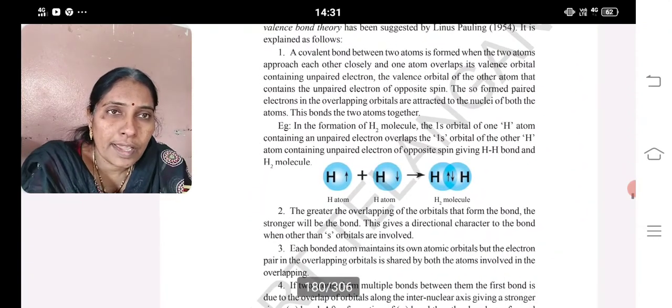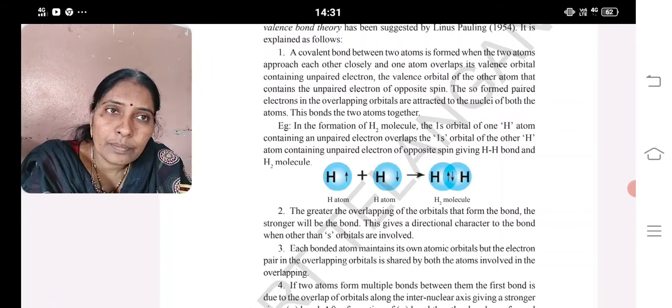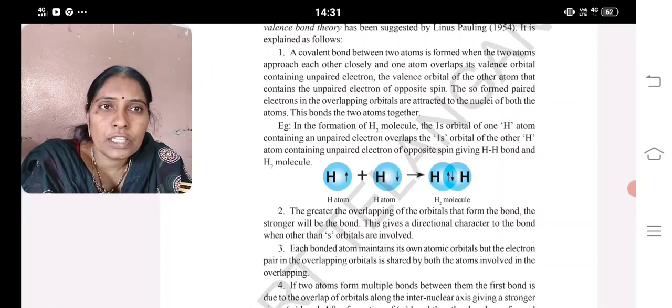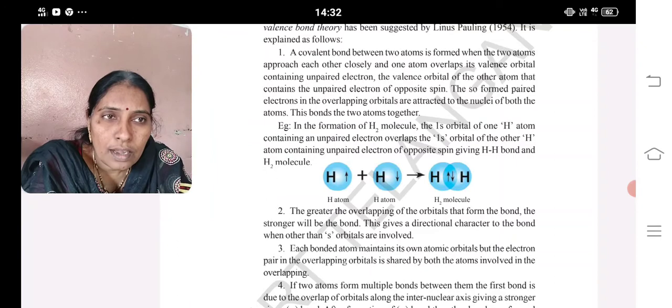In the formation of a hydrogen molecule, the s orbital of one hydrogen atom containing one unpaired electron overlaps with the s orbital of another hydrogen, giving rise to an H single bond H and forming an H2 molecule. The greater the overlap of the orbitals that form the bond, the stronger the bond. Each bonded atom maintains its own atomic orbitals, but the electron pair in the overlapping orbitals is shared by both atoms.